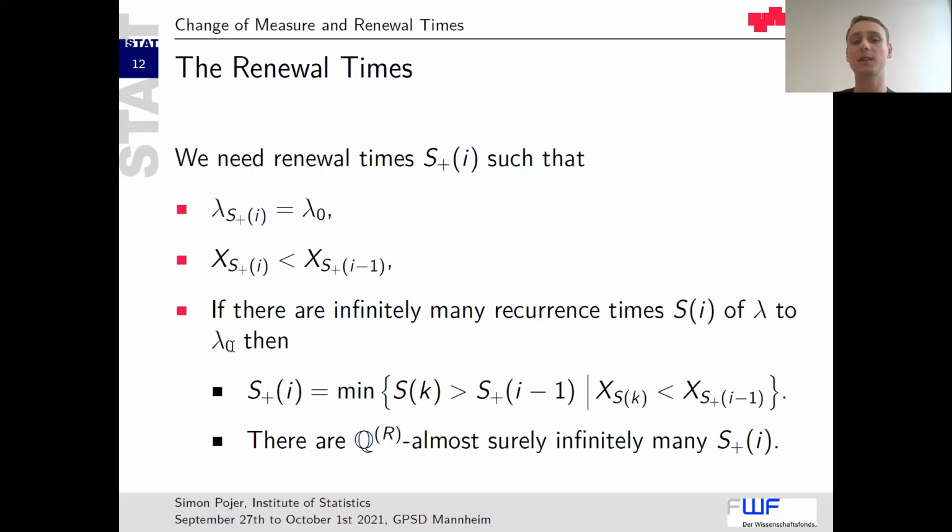If there are infinitely many recurrence times S_i of lambda, then we can define such renewal times. Under Q_r, there are almost surely infinitely many of them. They are almost surely finite. So we can use them under Q_r to define our renewal equation.